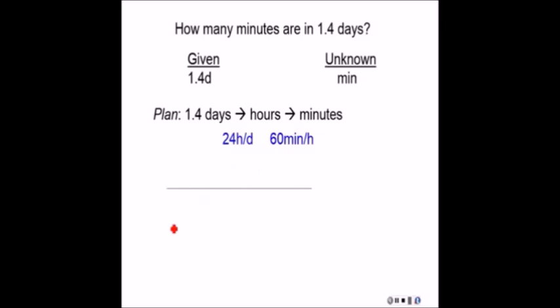So when I go to set that up, I'm going to put both of them in there, so I'm already planning for that. I'm going to put my given information here to start off with. That means I need to have days down here, right? Days has to go there. And I want minutes for an answer. So here's my days. I can cancel that out. And then notice I have hours here now. Hours has to go in the denominator. So I can cancel that out. And I'm all set. I have minutes for an answer. I have minutes here. And I multiply across the top. And round off for 2 significant figures, because this is 2 up here. 2 significant figures.